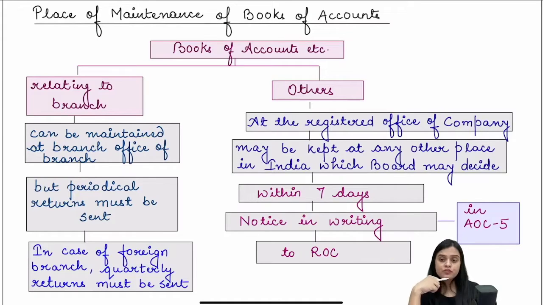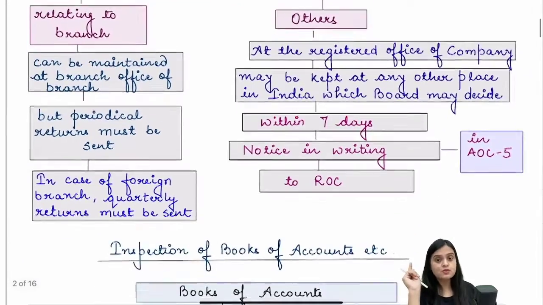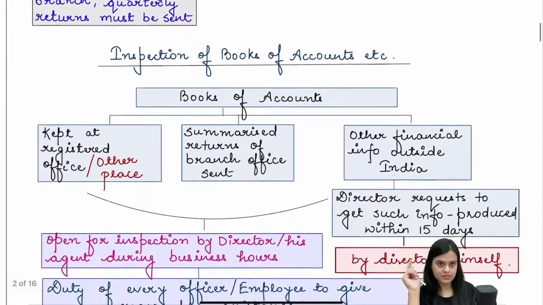Supposedly, the board of directors don't want to maintain books of accounts at the registered office. It is completely the discretion of the board. Don't confuse the register of members with the books of accounts. The register of members may be kept at a place where one-tenth of the members reside, etc. Here we're talking about books of accounts, which may be kept at any place the board may decide. They will be shifted there, but within 7 days, in form AOC 5, you have to notify this to ROC.